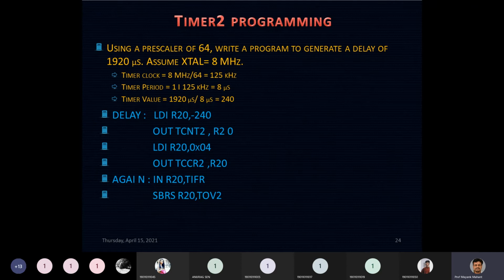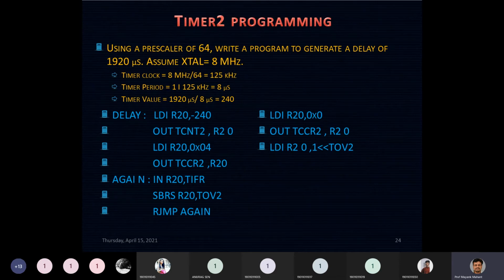And what is the next instruction? The next instruction is your jump instruction. So until and unless the TOV flag is equal to 0, it will jump again. Whenever the value of the TOV flag becomes 1, it will skip the next jump instruction and move further. So it will load R20 with 00 to stop the timer and send it to the TCCR2 register. Sending the value 00 to your TCCR2 register, your timer 2 will stop. The next thing is we need to clear the flag for the next coming subroutine.